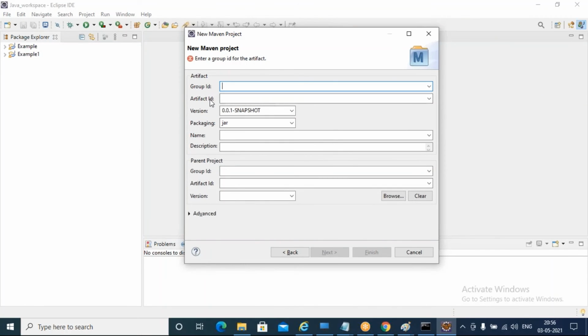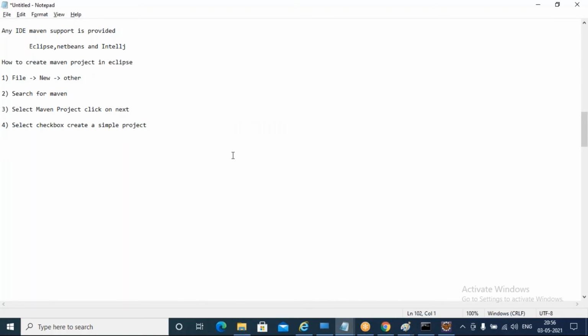Now here it is asking for group ID, artifact ID, version, and packaging type. You can observe the packaging type: war is there, jar is there. War is for web applications, jar is for standalone applications. Now I will go ahead. In the next window we need to give the group ID. How do we need to mention the group ID here?